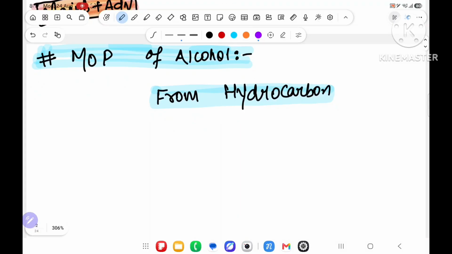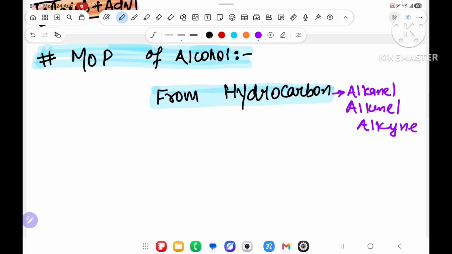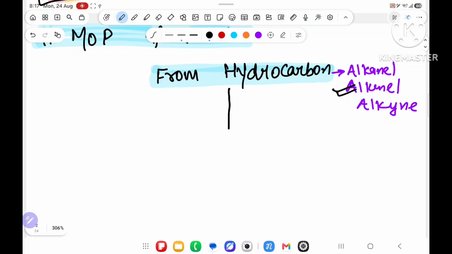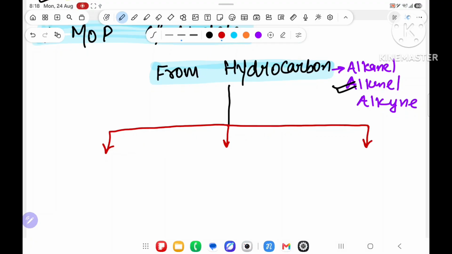From hydrocarbon. Hydrocarbon means what? Either it should be alkane, alkene, or alkyne. Basically we have to study from alkene. So there are 3 methods to produce alcohol from hydrocarbon.